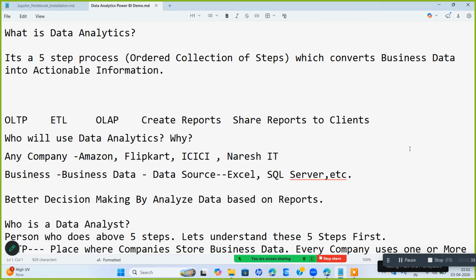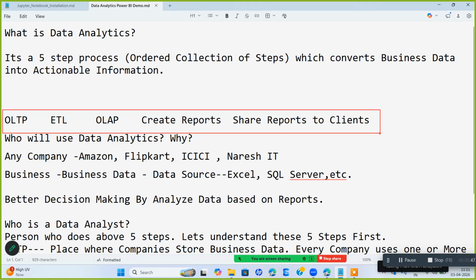Now I'm going to give you an example. If you can see, these are the 5 steps that a data analyst has to follow when he is actually selected as a data analyst.